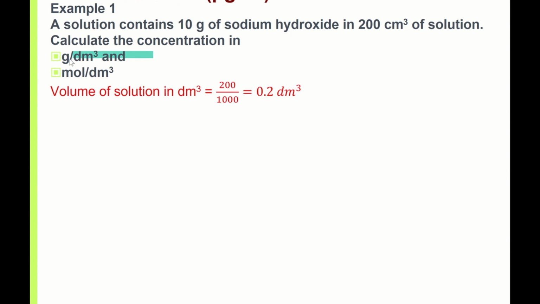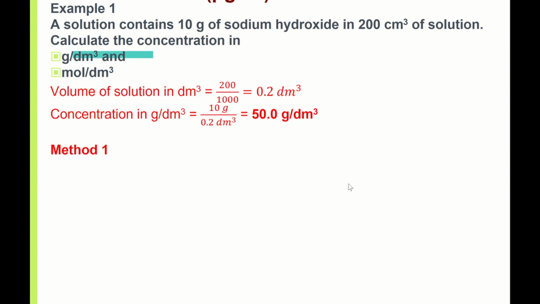So concentration is gram per dm cube. I need to use gram, which is 10 gram here, divided by dm cube. So 10 gram divided by 0.2 dm cube. The answer is 50.0, 3 SF. So this is the answer for part 1.